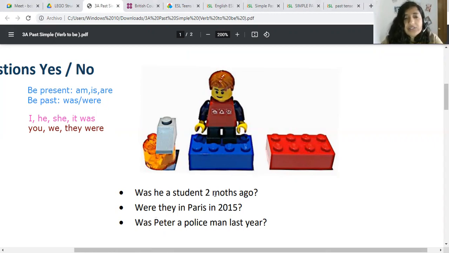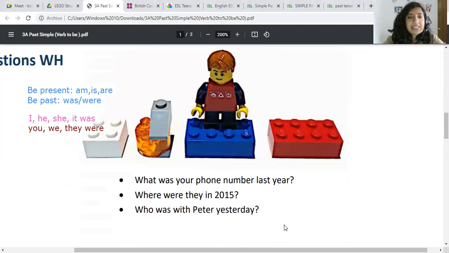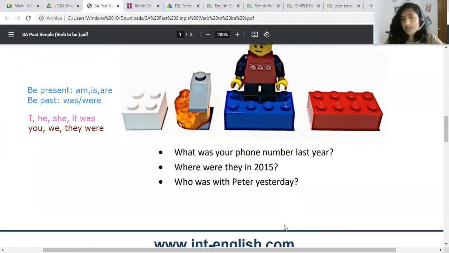So was he a student 2 months ago? Were they in Paris in 2015? Was Peter a policeman last year? Yeah. So change the position and ask a question. Good. Excellent. So if we want to ask a question that is a little bit longer, that we cannot answer with yes or no, we are going to add the WH, yeah?